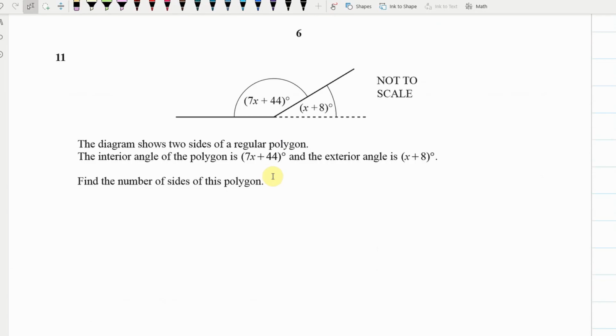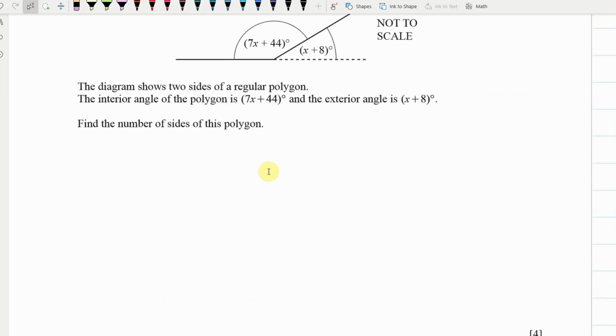Now the next one a lot of people struggled with. We have a diagram that shows two sides of a regular polygon. So this is a side and that's the other side. We've got an interior angle, so this is our interior angle. And then we have an exterior angle, and this is our exterior angle.